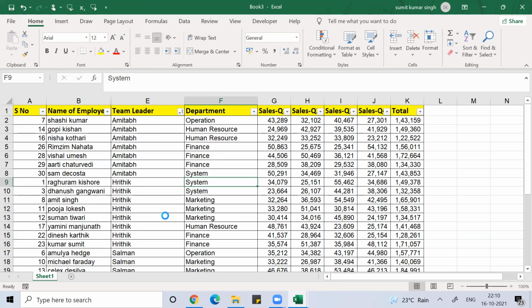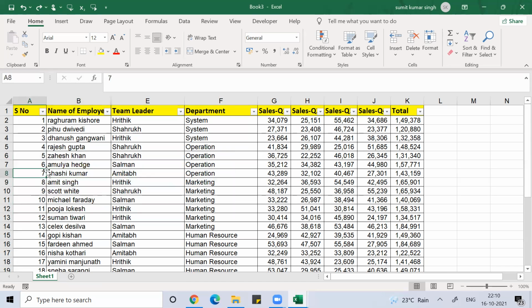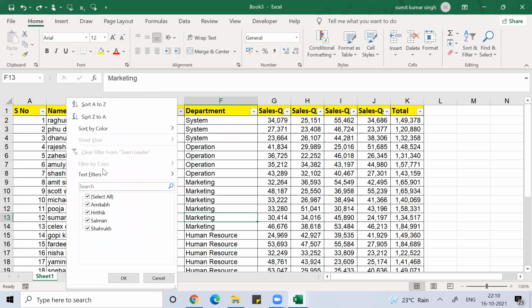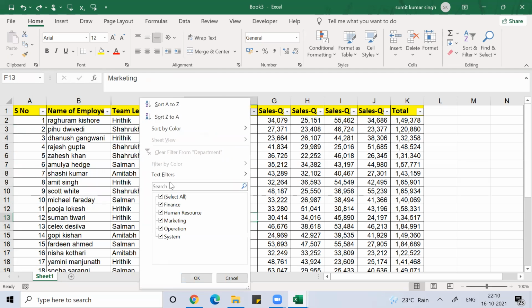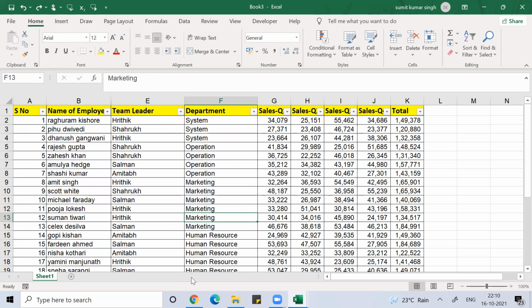What I was talking about here is a company where some people are working under different team leaders. These are the names of the people working: Raghuram Kishore, Piyu Divedi, Dhanush Gangwani, Rajesh Gupta, Jaish Khan, Amulya Hegde, Shashi Kumar, Amit Singh. These are a few employees working in a company, under these team leaders: Amitabh, Ritik, Salman, and Shahrukh. They work in departments like system, human resource, marketing, operations, and finance. I hope you're understanding.